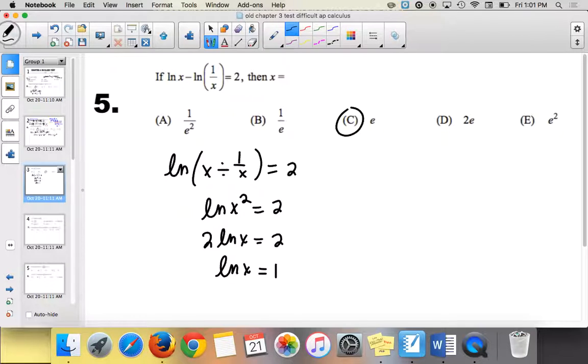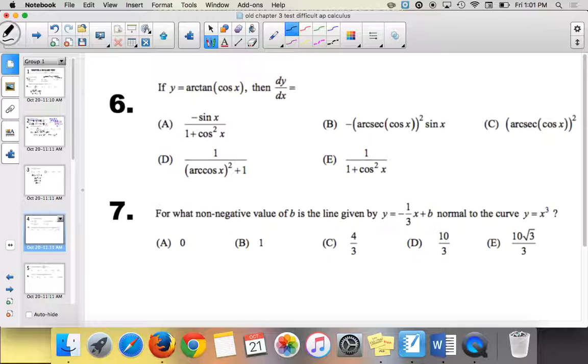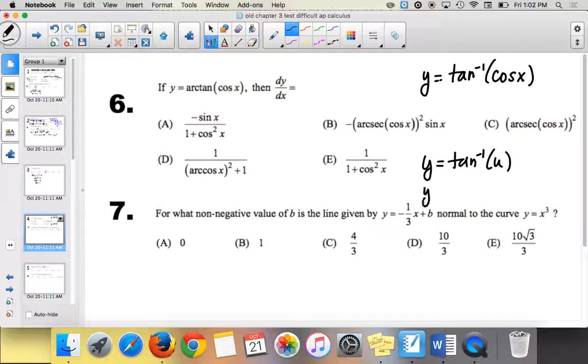Next step. All right, arctangent. Arctangent is the old way of writing inverse tangent. So this is really saying y equals inverse tangent of cosine of x. We know the derivative of inverse tangent of u, don't we? That's one that's on your derivatives drill, so if you don't know it yet, you need to know it.